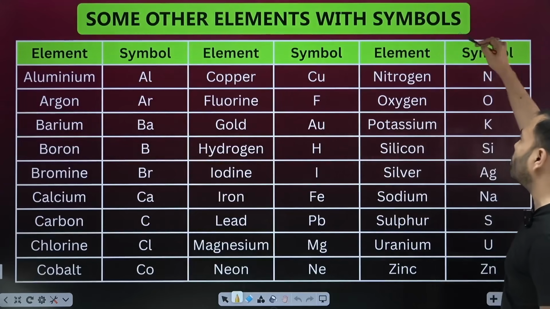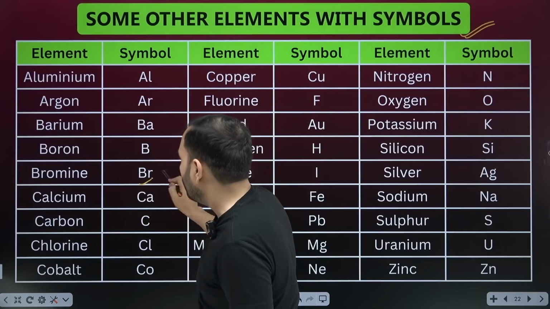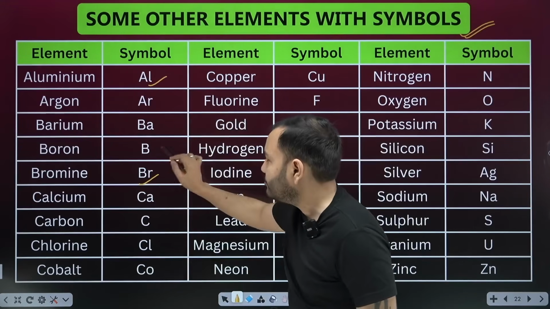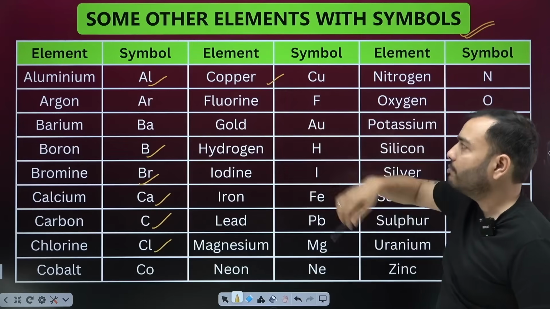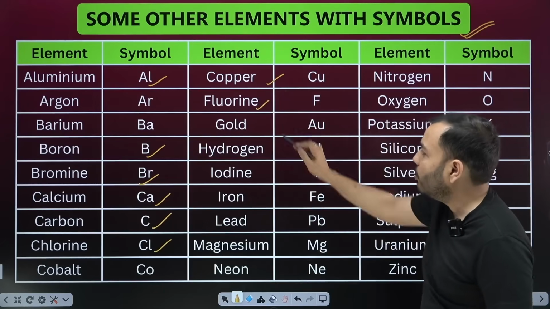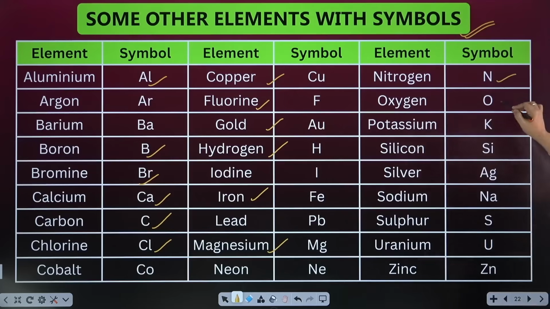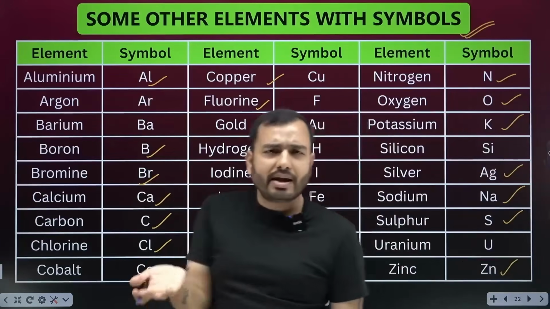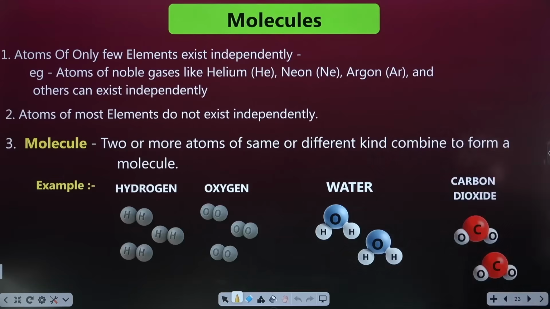Some other elements should also be memorized with their symbols. Look, you must have memorized most of this. I will tell you barium and bromine are important. Remember this. We have covered the other things from carbon and everything: aluminium, boron, calcium, carbon, chlorine. Remember copper, beta. It wasn't in the first 20. Remember fluorine, gold, hydrogen, iron, magnesium Mg, nitrogen N, oxygen O, potassium K, silver Ag, sodium Na, sulfur S, zinc Zn. So there are some elements whose symbols you should memorize. You will see them a lot later. So look at this once. You have to remember those, bhai. Come on, let's move forward.